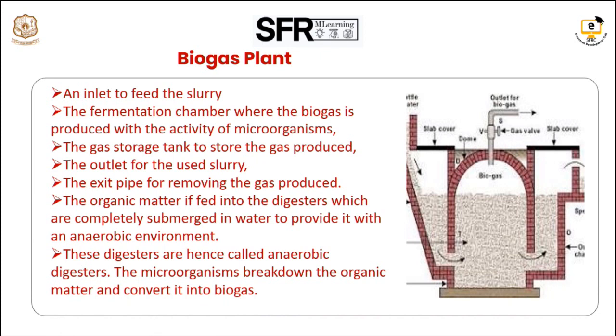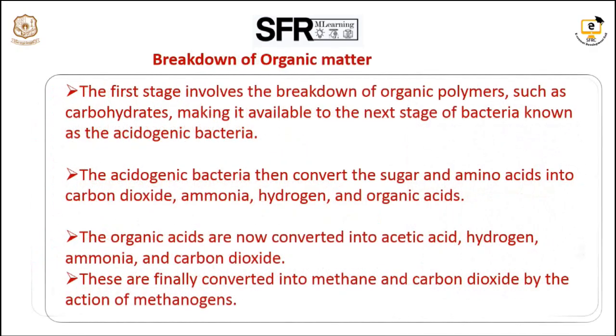So the slurry, there is an inlet and an outlet to remove the slurry, and an inlet to feed the stock material. The stock materials we can also see now. The process of fermentation will take place in the biogas plant, and the gas will exit outside by the exit pipe.